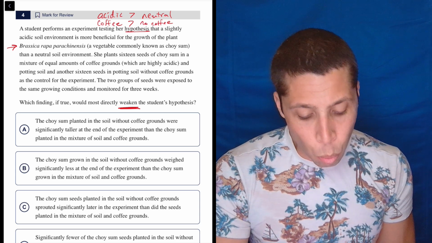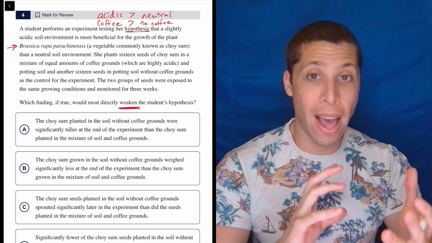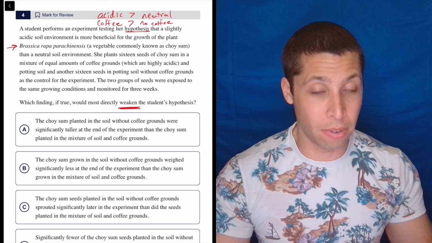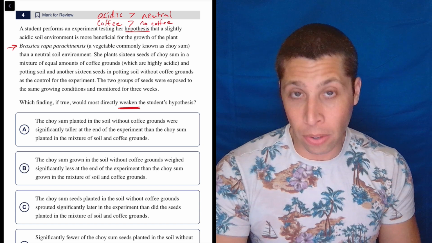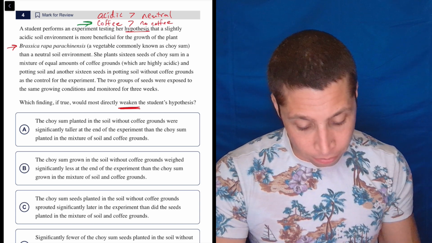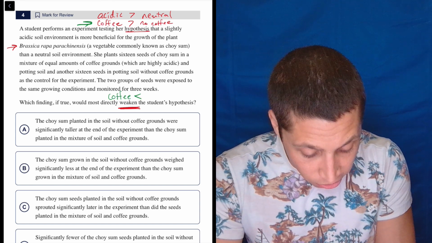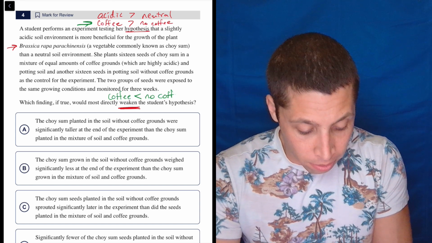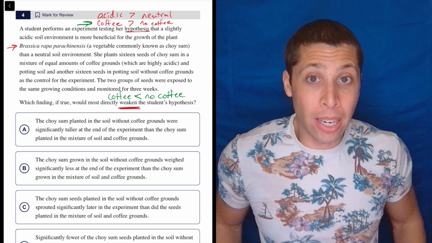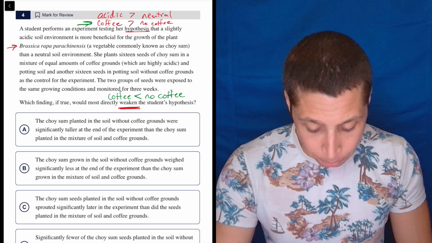So if I need to weaken the hypothesis, what do you think it's going to be? This is the benefit of doing these kind of mathematical up and down kind of summaries, is that now it's easy to reverse it. So let's take this, since it's about coffee, and flip it. So what I want to say here is that coffee is worse than the no coffee, right? Or at least that they're equal, right? I want to show that coffee is not better than no coffee. That's at least it. So let's see what we get.